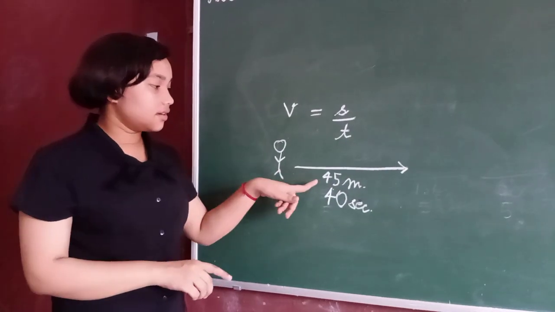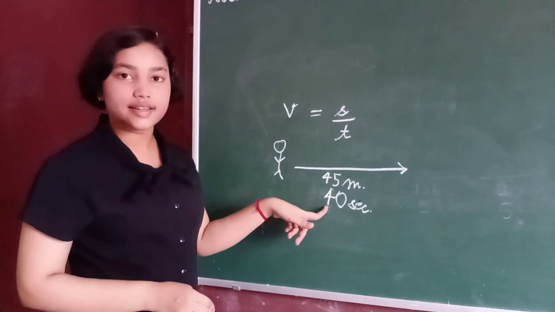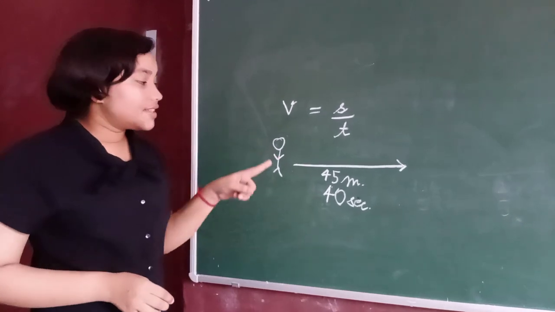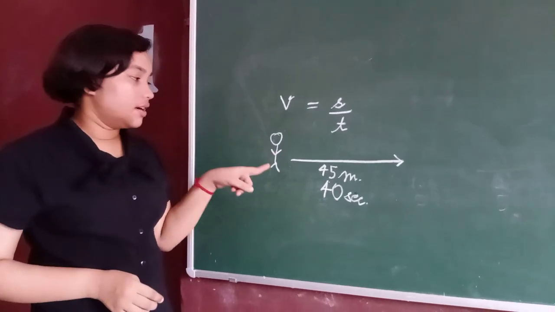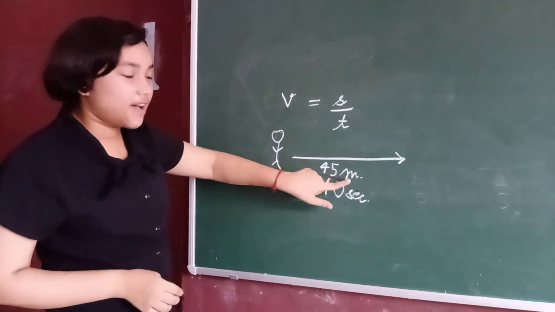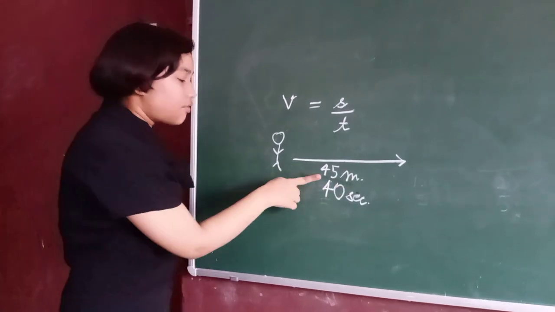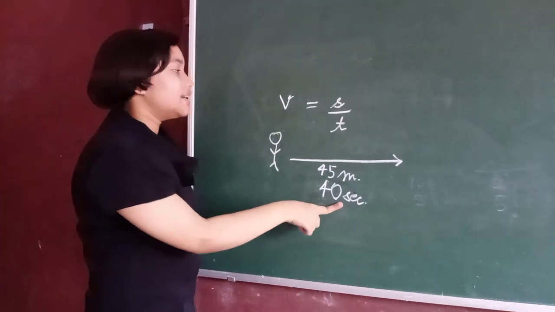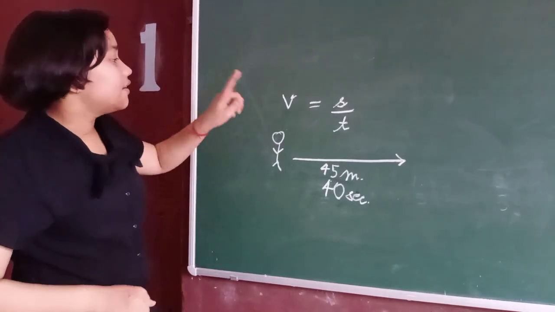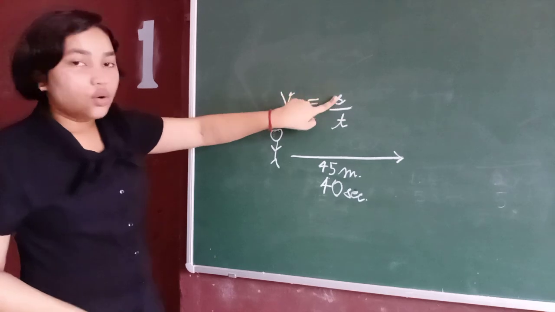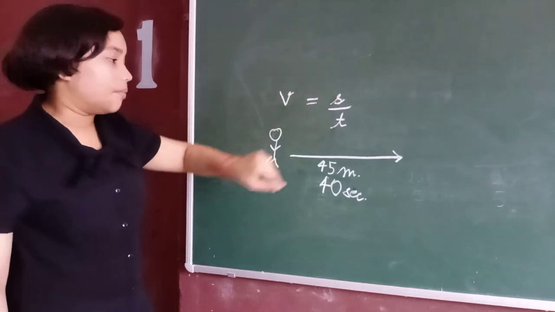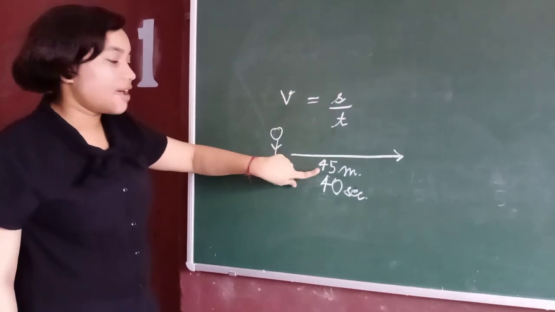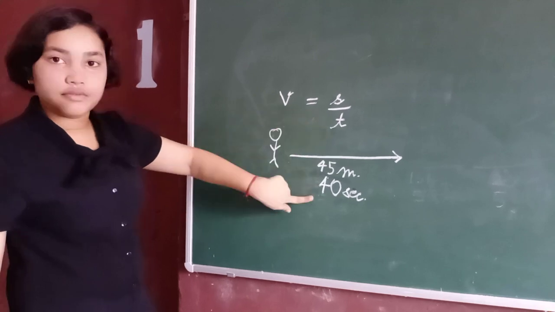What is the displacement of this person? The displacement is obviously 45 meters and the total time is 40 seconds. So velocity is equal to total displacement upon total time, 45 meters upon 40 seconds.